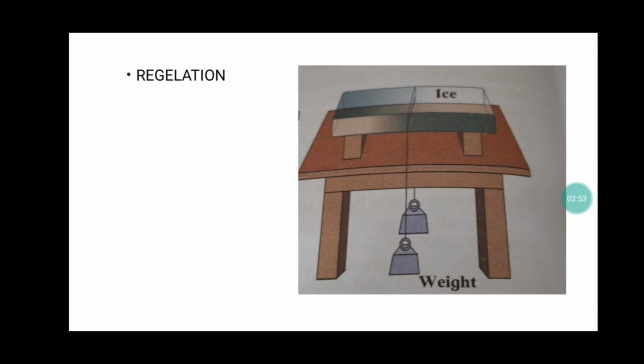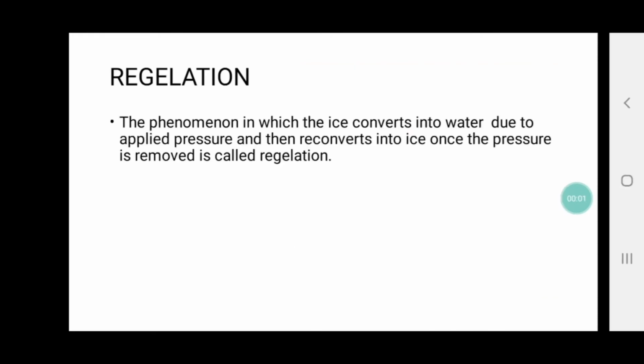So from this, we understand that after applying the pressure, the ice gets converted into water, and again it gets converted into ice. This phenomenon is known as regelation. What is this known as? Regelation, the phenomenon in which the ice converts into water due to applied pressure and then converts into ice once the pressure is removed, is called regelation.